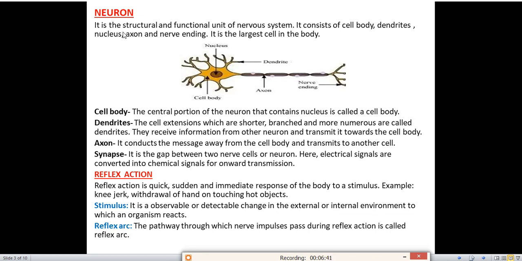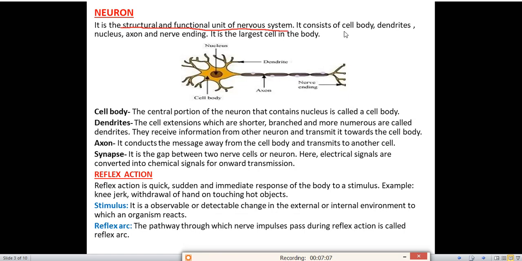It is a structural and functional unit of nervous system. You have to remember this definition. Very important definition. Structural and functional unit of nervous system means it provides structure to the nervous system and it also gives function to the nervous system. It helps to do the things for the nervous system. Now we'll see what are the different parts present in the neuron.